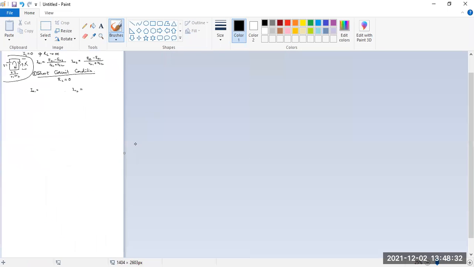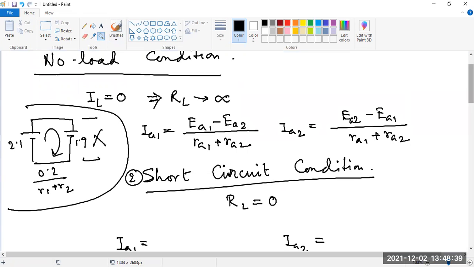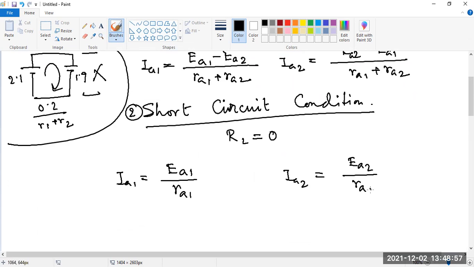So EA1 by RA1. Say. Sir, IA1 will be EA1 by RA1, and similarly IA2 will be EA2 by RA2. Okay, so this is very simple.